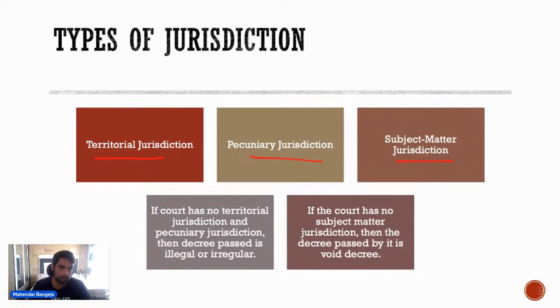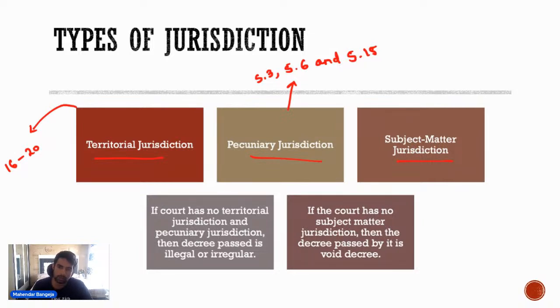अब देखो territorial jurisdiction जो है, territorial jurisdiction is a jurisdiction that is actually defined, or it ranges from section 16 to 20. So territorial jurisdiction का जो broad concept है, it is something which has been provided in section 16 to 20. And then you have pecuniary jurisdiction. अब आपका जो pecuniary jurisdiction है, pecuniary jurisdiction is something that has been provided in section 3. It is also been provided in section 6. And it is also been provided in section 15. On conjoint reading of these three sections, we can come to the concept of pecuniary jurisdiction.